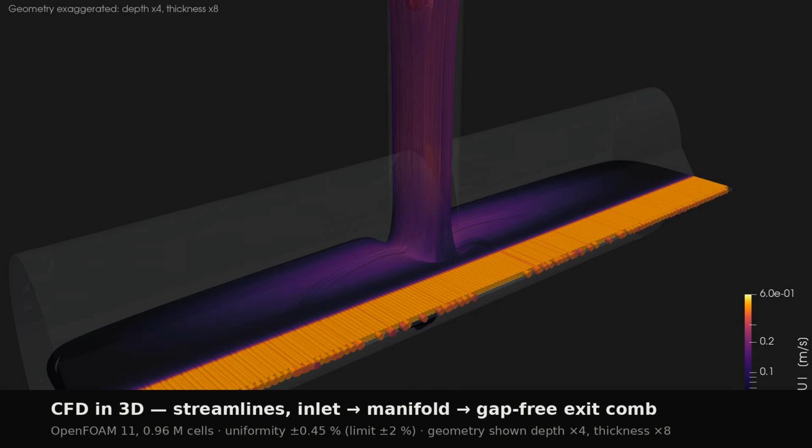And this is the flow inside it, in 3 dimensions. Fluid enters through the central port, spreads along the manifold, and leaves the slot as a continuous, gap-free comb across all 300 millimeters. The geometry is stretched for visibility, depth 4 times, thickness 8 times. The real slot is thinner than a sheet of paper. Exit uniformity, ±0.45%, 4 times better than required.